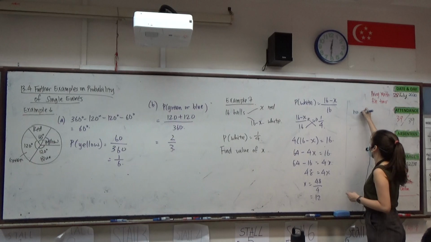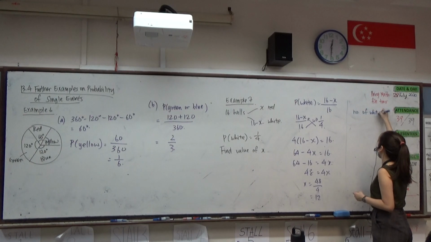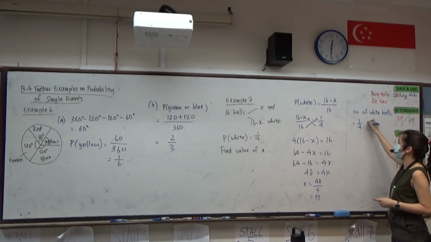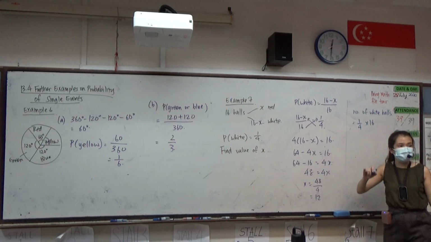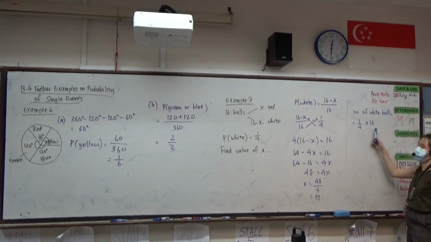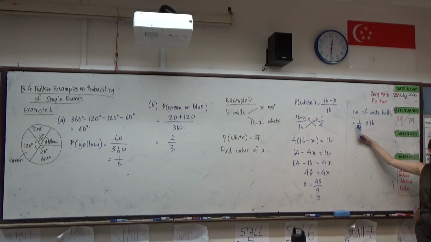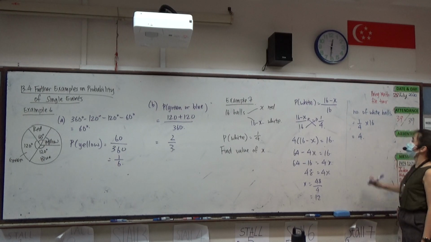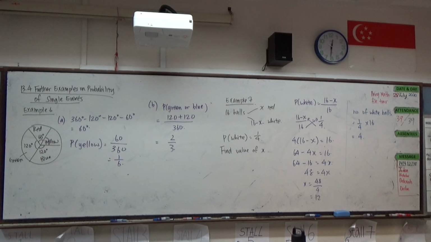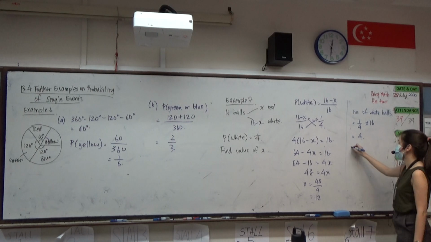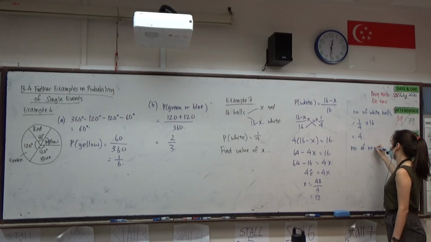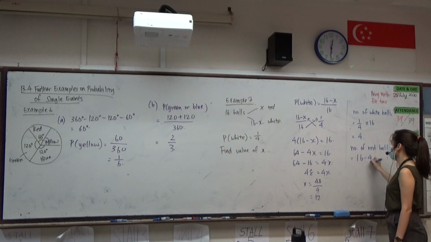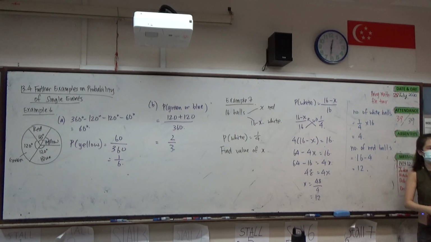So what we can do is find the number of white balls, which is 1/4 times 16. Because it's all about proportion. It's also the same thing as thinking 16 divided by 4, then times 1, because it is 1 unit only. And we will see that we get 4 white balls. Then to find the number of red balls will be 16 minus 4, we get 12.